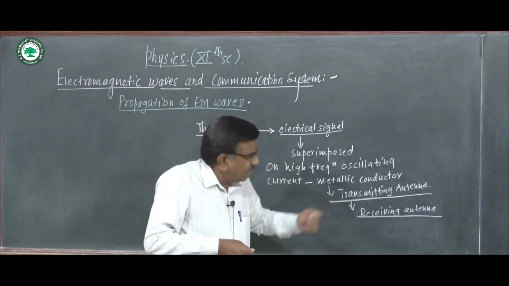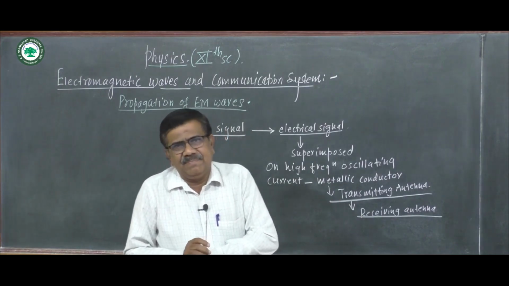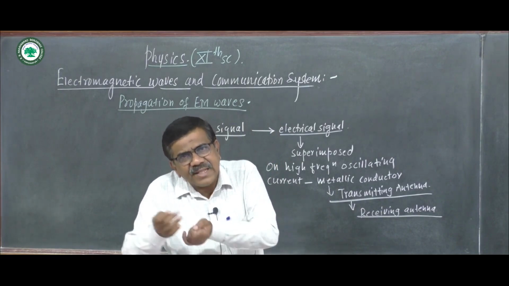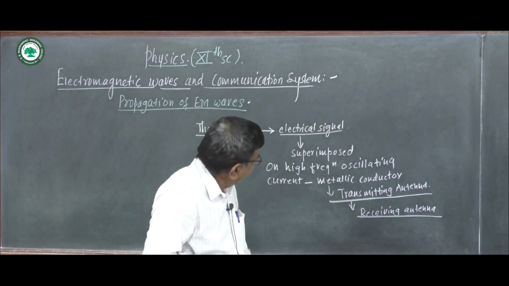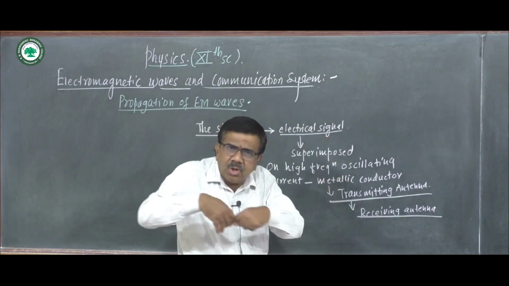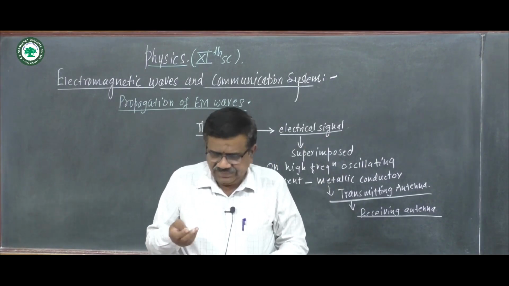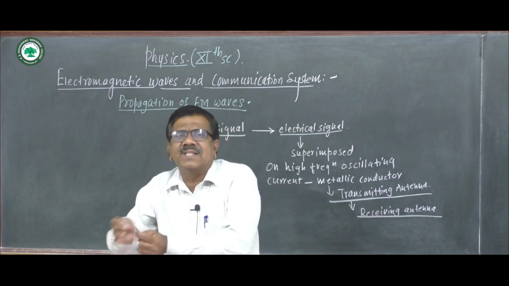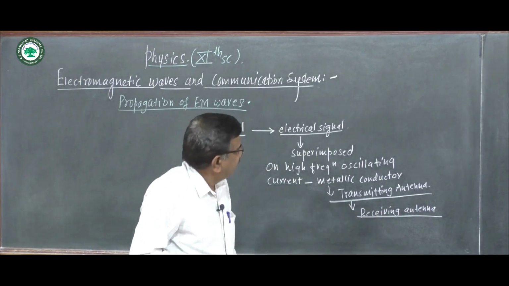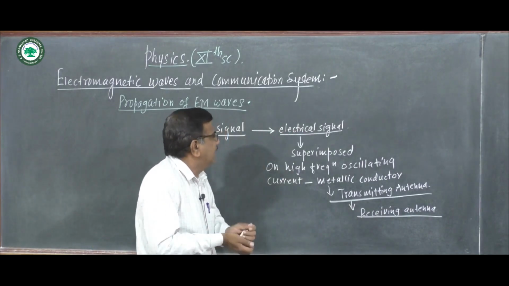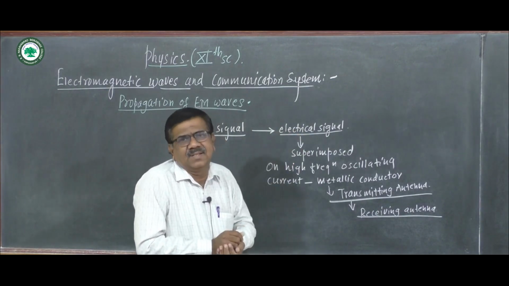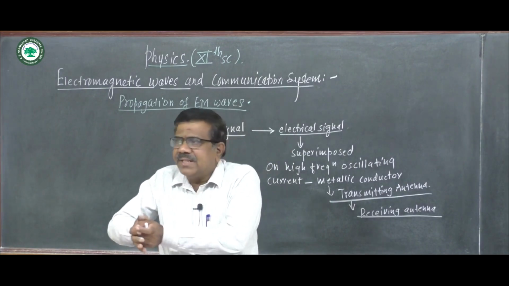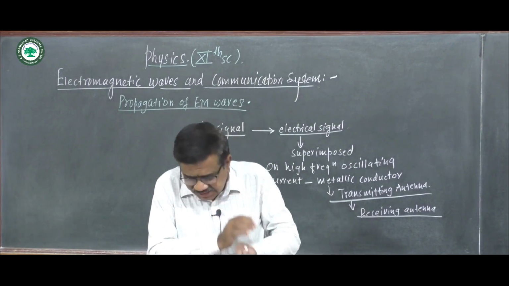This induced EMF is amplified and decoded to obtain the original signal. Initially it was converted into an electrical signal for transmission, but at the receiving antenna, it is amplified and decoded to get the original signal again.